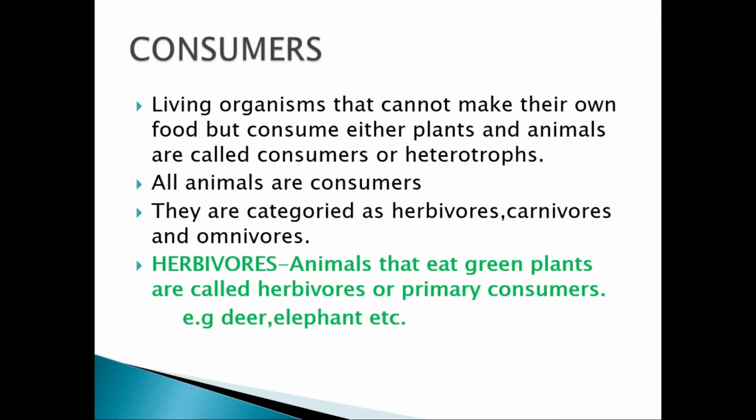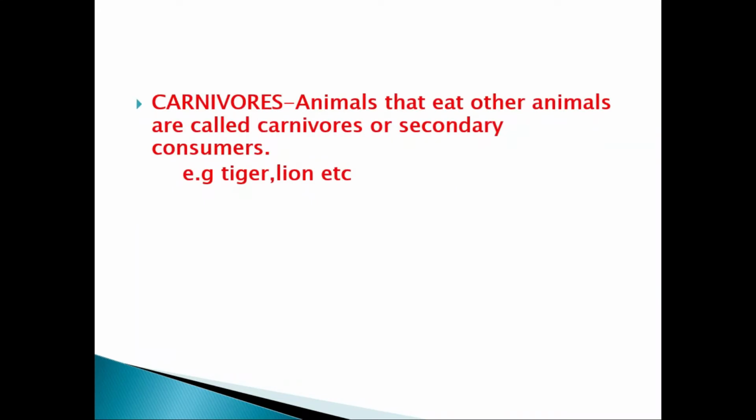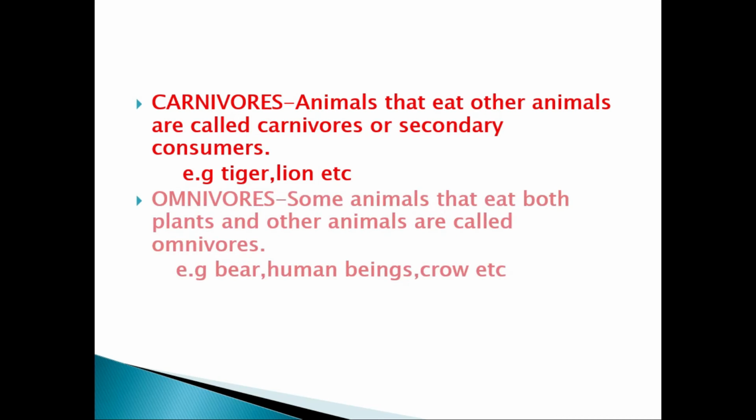Then when we talk about carnivores, they are the animals which eat other animals. So you know them, they are the secondary consumers like tiger, lion, leopard, etc. And omnivores are the animals that eat both plants and animals also. Human beings are the best example. Then bear, crow, dogs, and many others are categorized as omnivores.